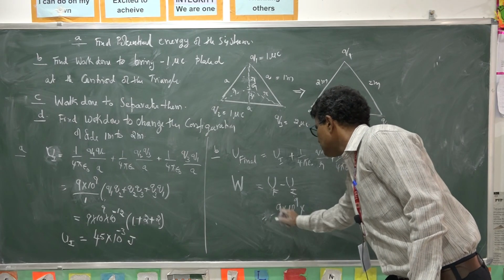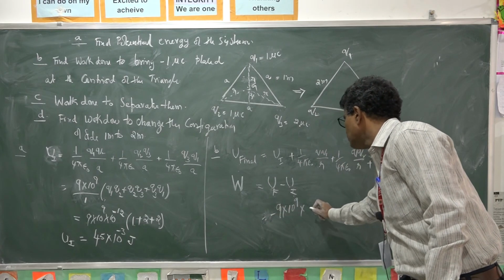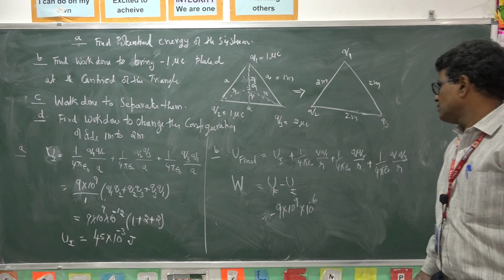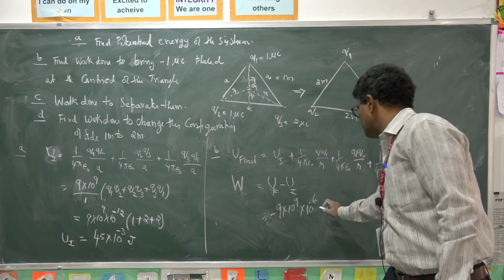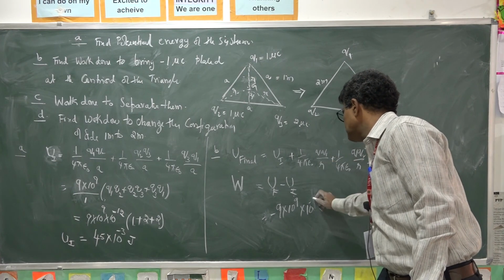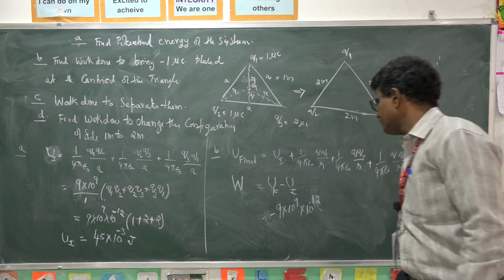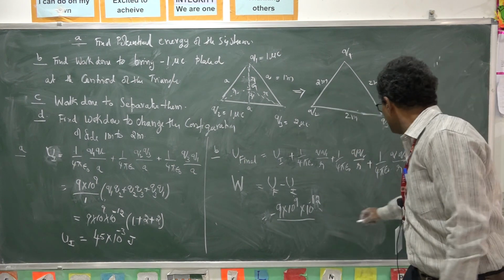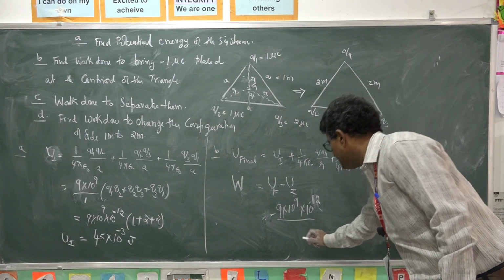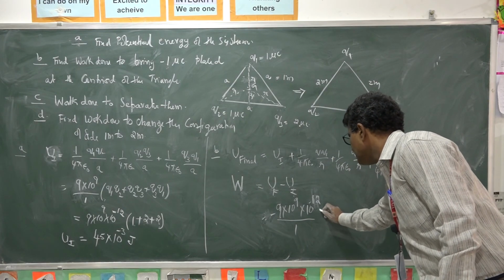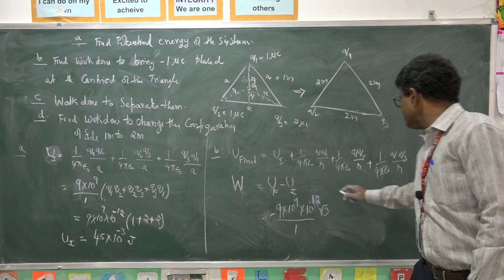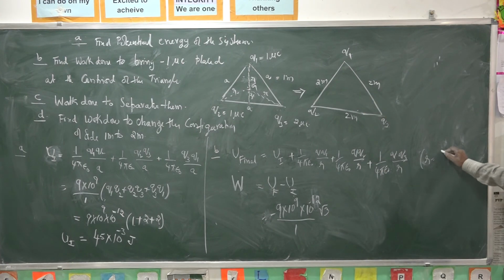Minus 1 microcoulomb, micro is 10 power minus 6, into 10 power minus 6, so minus 12, by R. What is R? 1 by root 3 meters, we got.